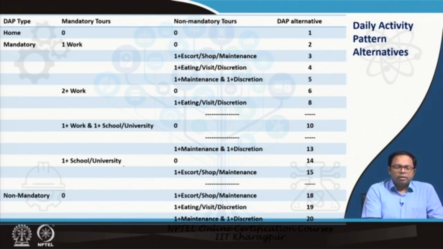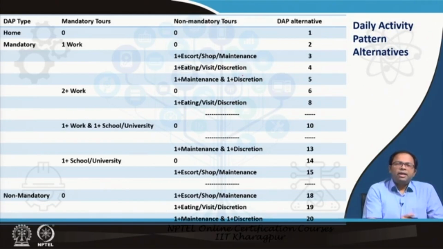Non-mandatory work could be many things. But one option is we can stay at home and do just non-mandatory work. That means we don't do any mandatory work, only non-mandatory work. So that also could be there. What could be the non-mandatory tours? I can have zero non-mandatory tours. This is one option. I can have one escort, shop or maintenance activity tour. I can have one eating, visit or discretionary tour, or one maintenance and one discretionary tour. So I can have different combinations of this non-mandatory activity.